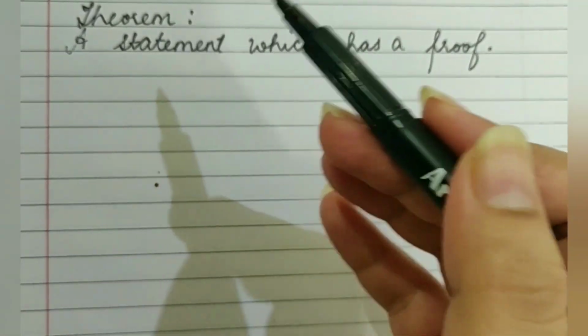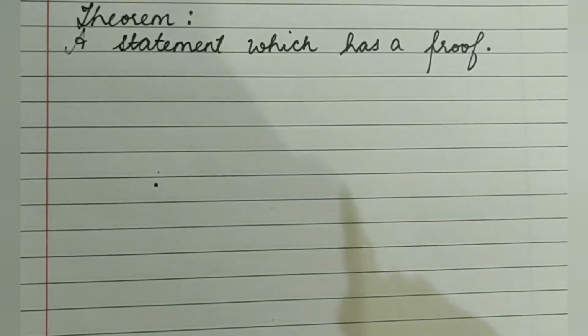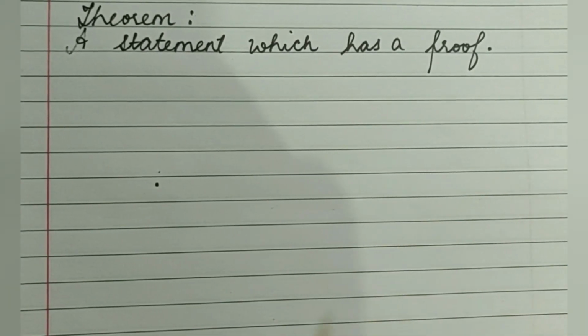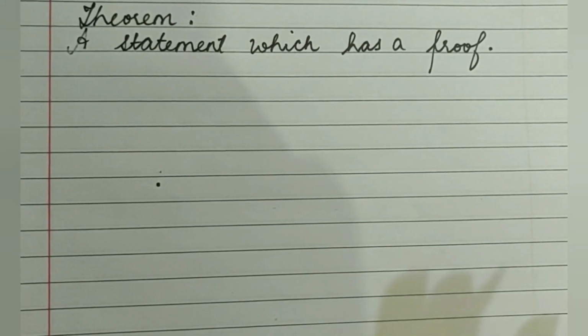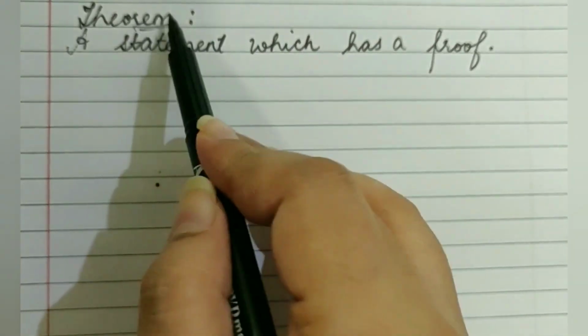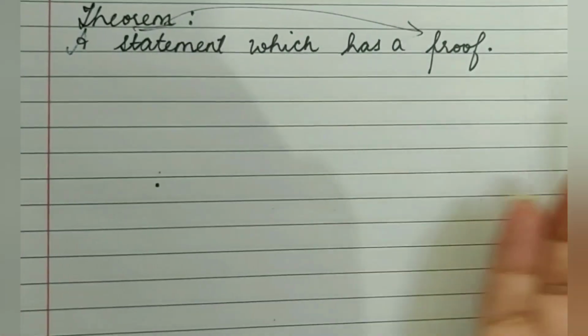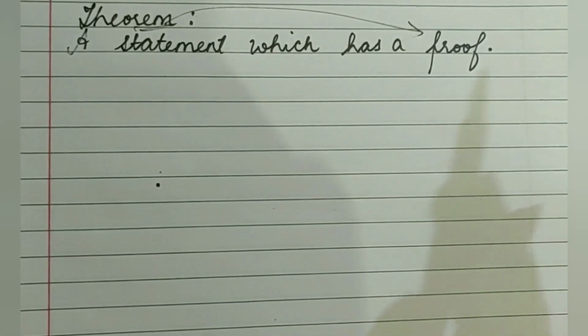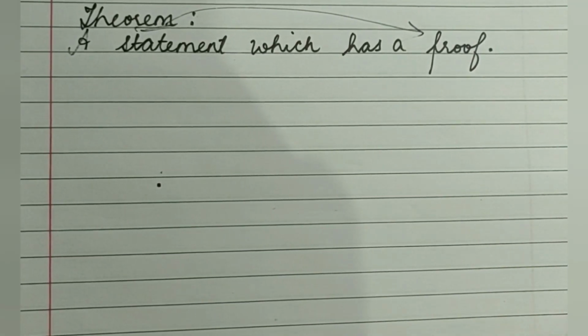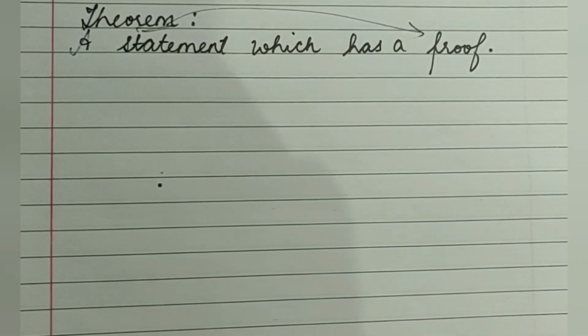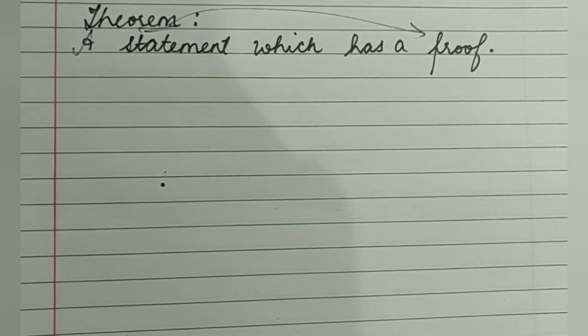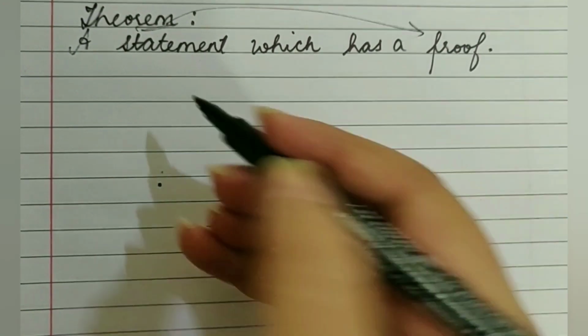The difference between theorem and axiom is that axioms are considered to be self-evident truths. They do not require a proof, but a theorem has a proof to it. And how is a theorem proved? It is proved using some predefined statements or predefined axioms.